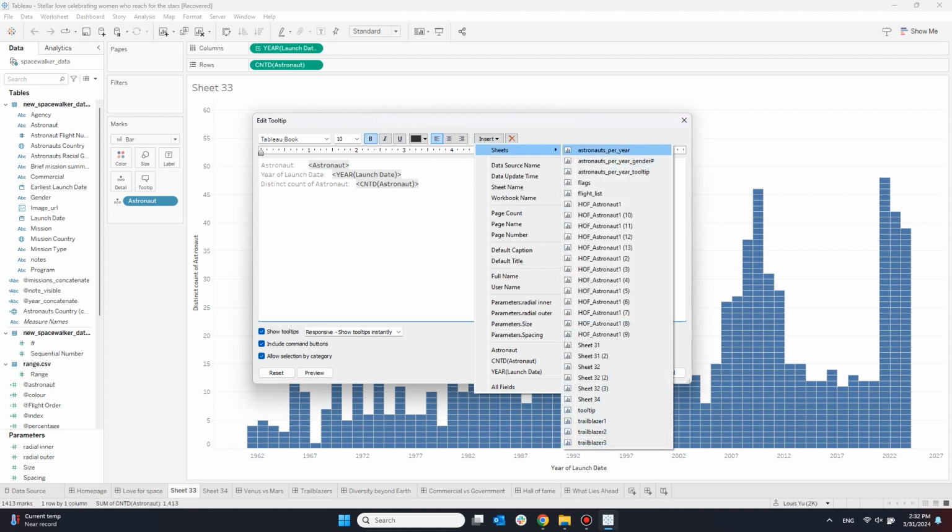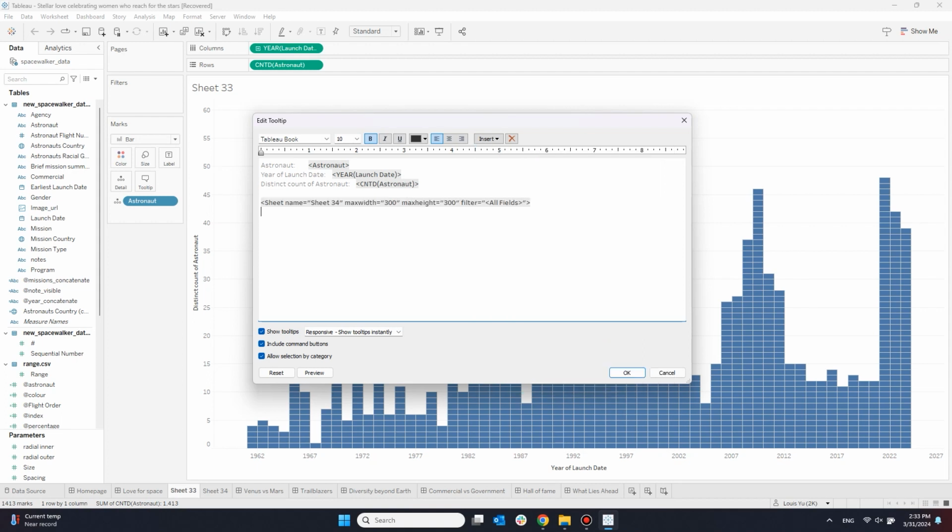To add this worksheet into your tooltip, use the Insert function and select the sheet you want to include in the tooltip. You can then change the width and height by changing the values between the double quotes. You can also set it to filter based on the current mark you hover over by including every dimension you want in an angle bracket followed by a comma.